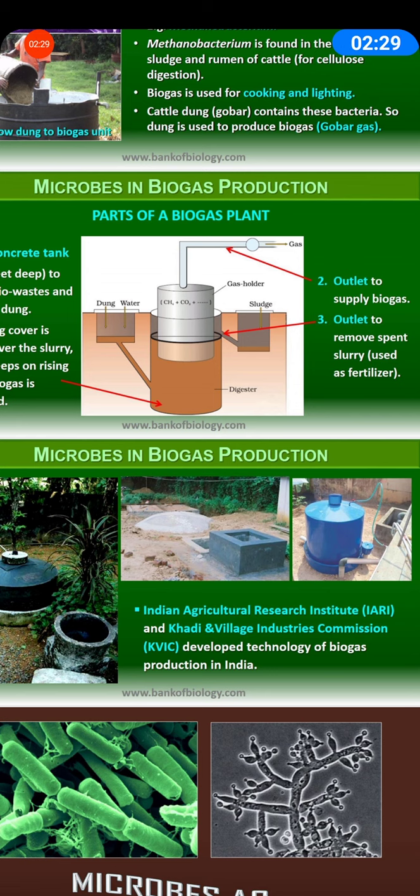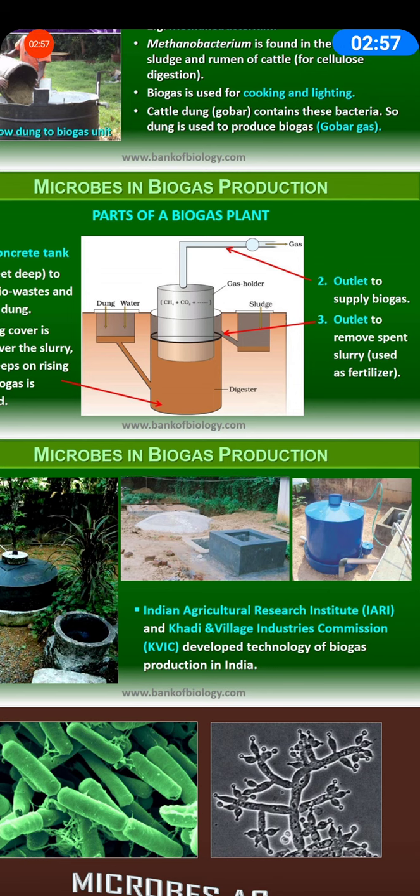And the spent slurry of the biogas plant is used as a manure. It is used as an organic fertilizer. So this biogas is eco-friendly. It is a pollution-free source of energy, and it also minimizes the chances of spread of fecal pathogen. And it is a storable form of energy which can be used when required.